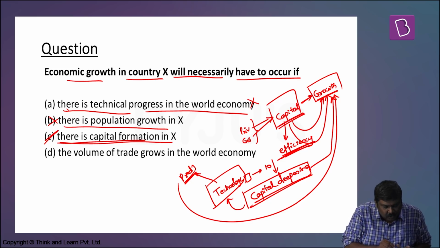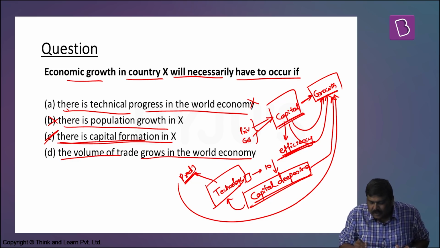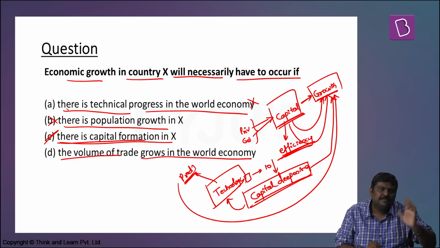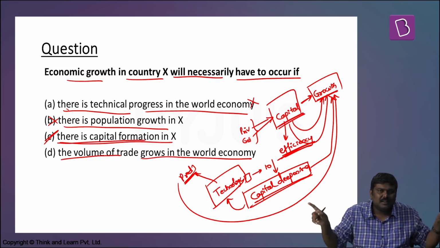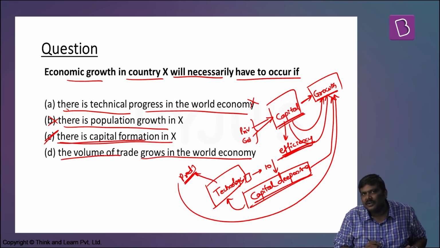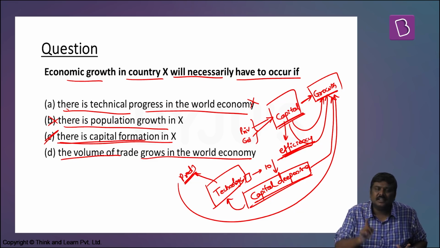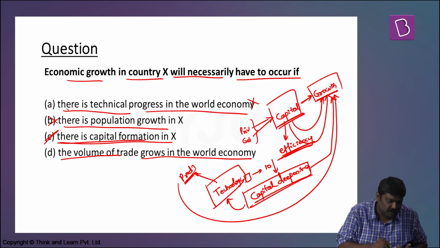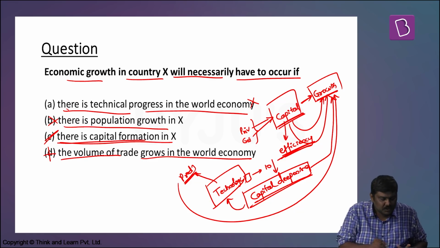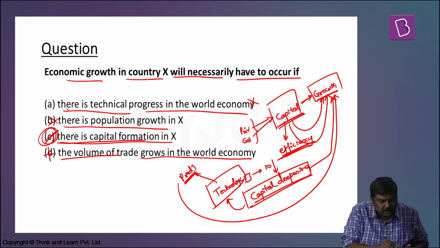But let's eliminate the D also. The volume of trade grows in the world economy. Now let's say the trade amongst all the other countries in the world increases. Does that necessarily mean that there is higher GDP growth rate in the Indian economy? Not necessarily. So option C is the most appropriate option out of all these particular options.